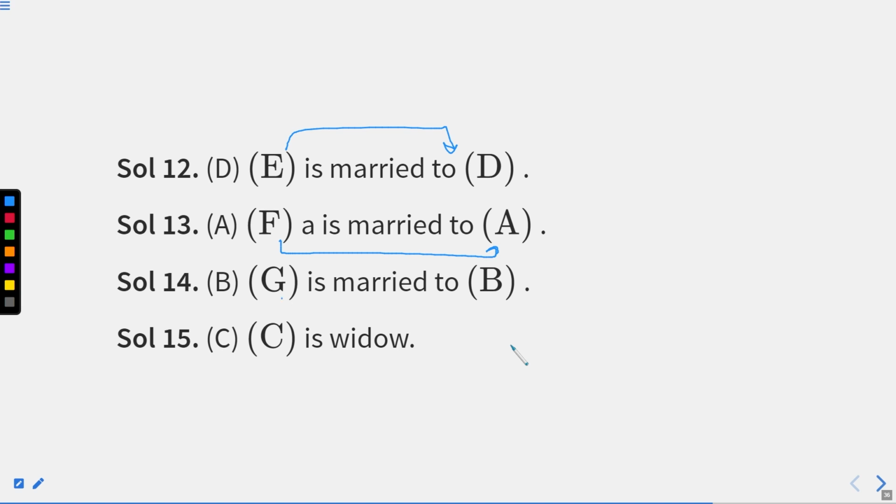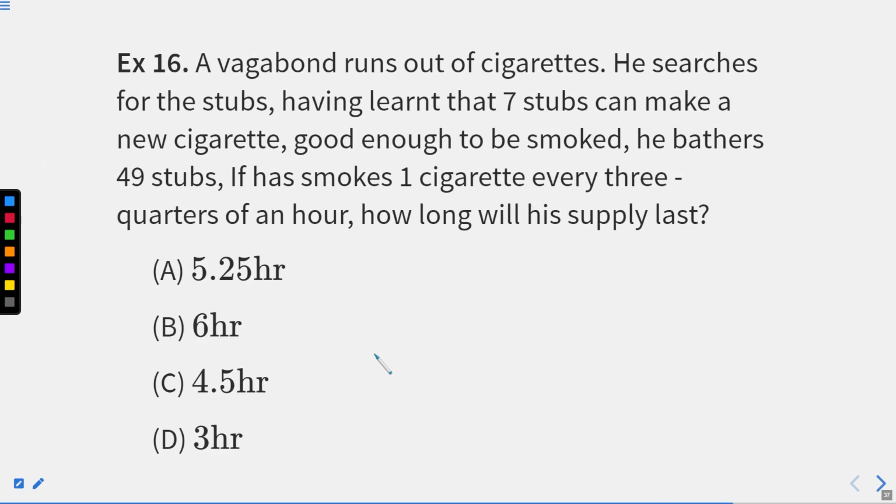This is how we are able to figure out all 15 questions. And in the last part, we have C as a widow, which is our 15th question. I hope this question is clear till here. Now we'll move to the next question, that is question number 16.